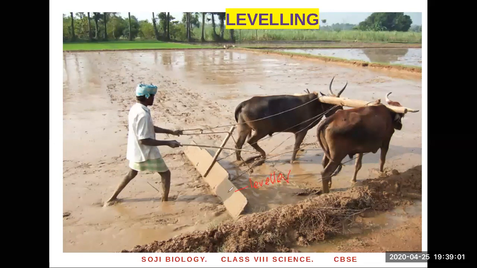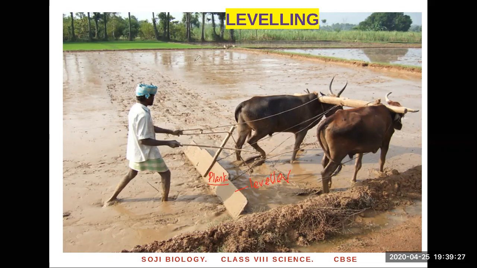Okay, the plowed field may contain big crumbs of soil, lumps and crumbs. It's necessary to break these lumps, and it's done with the help of a plank. Plank means just a piece of wood. They pull it on the surface, and when it is pulled on the surface, it levels. It breaks lumps of soil and makes it easy for sowing.